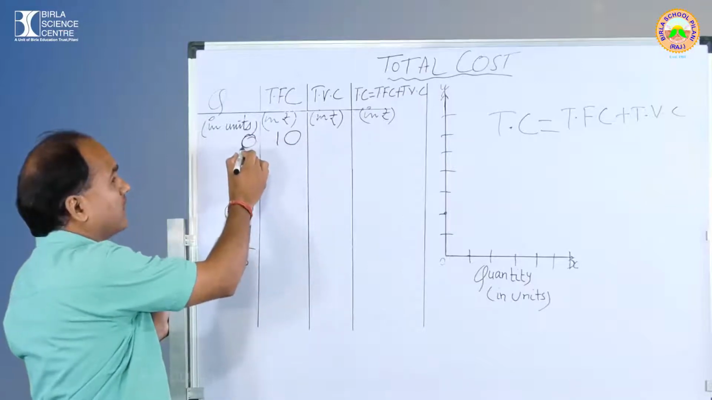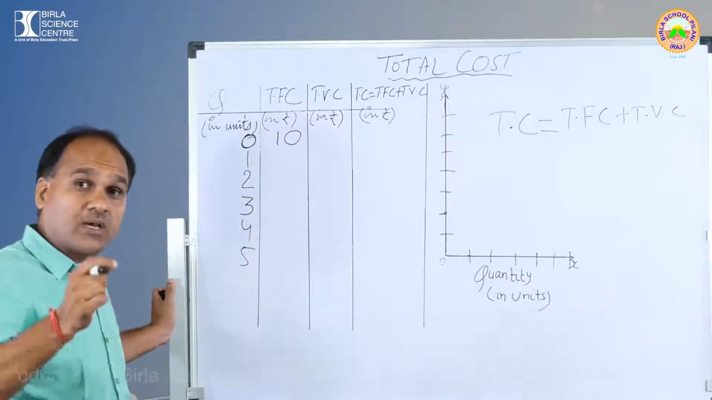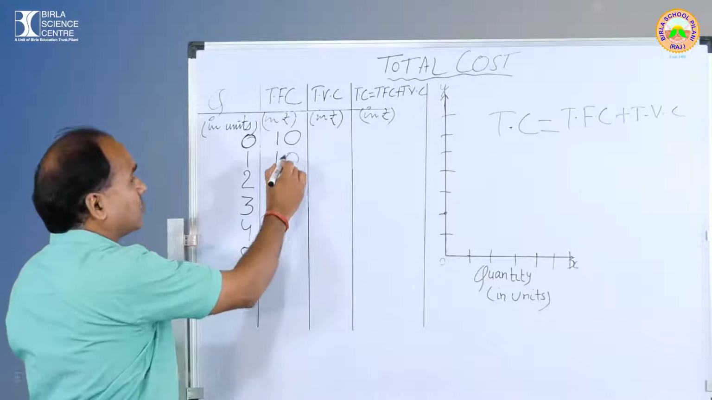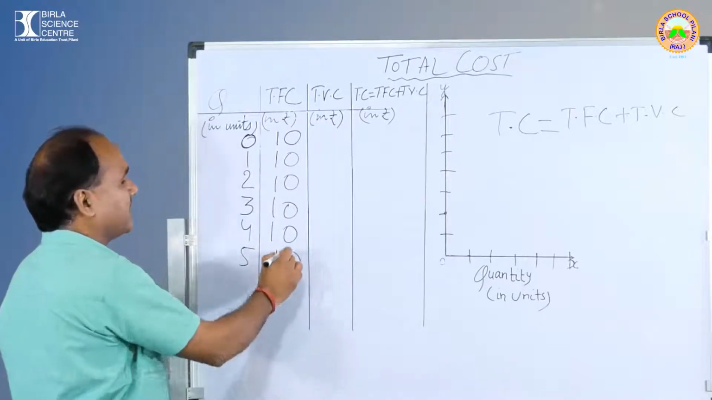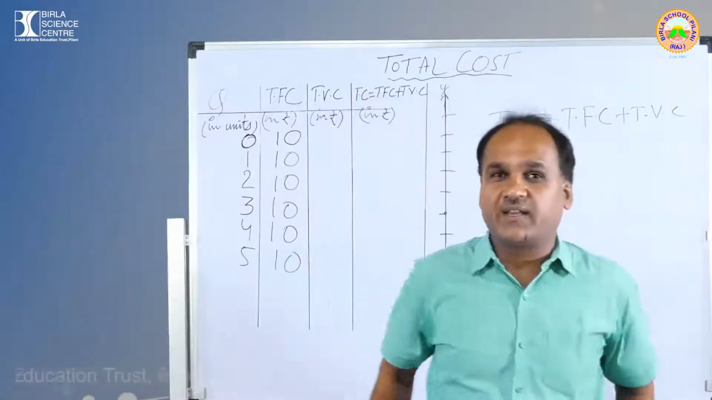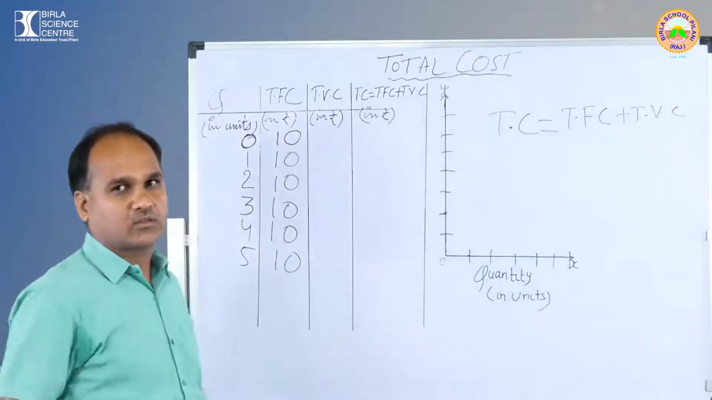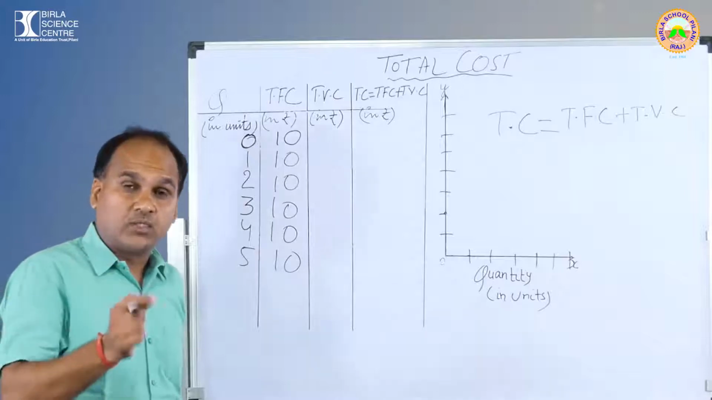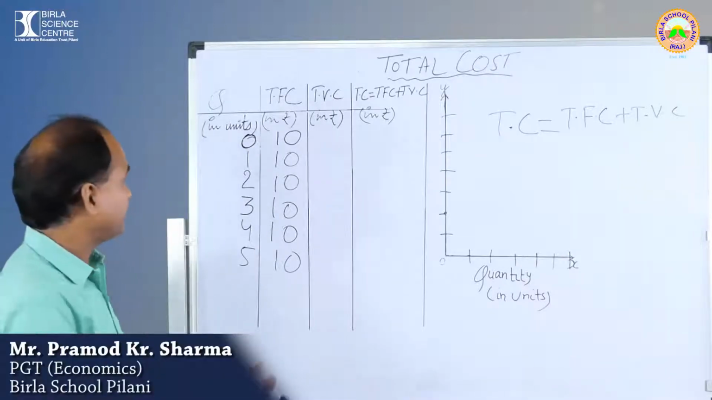I have already told you in my previous class that total fixed cost can never be 0. See, the output is 0 here, but fixed cost can never be 0. Lock it again in your mind. Again, you see the total fixed cost is everywhere the same: 10, 10, 10, 10 and 10. Be relaxed. Again, in the next column you can see the total variable cost in rupees. When output is 0, variable cost is always 0.